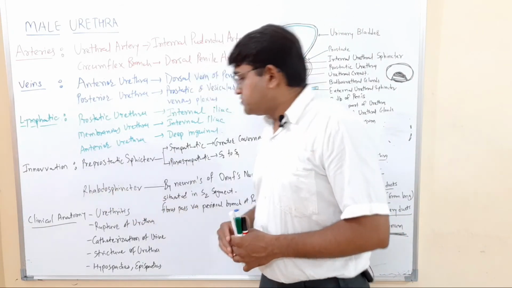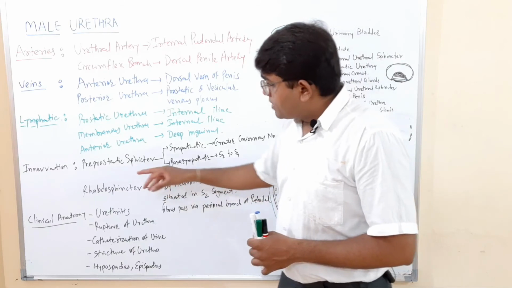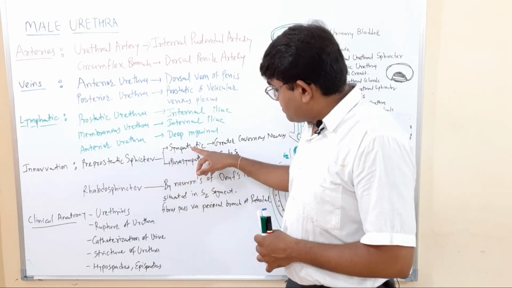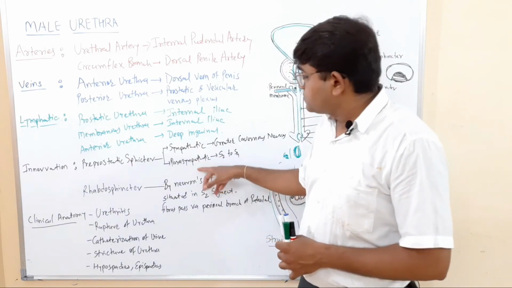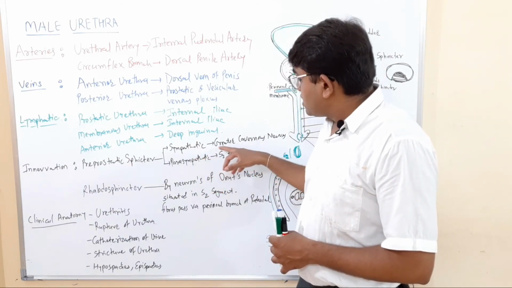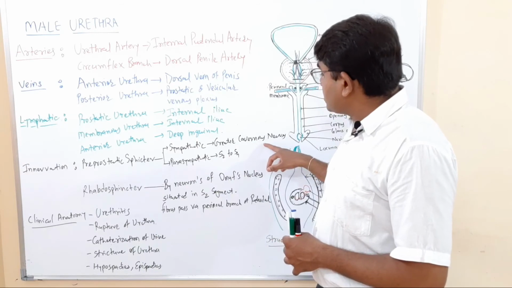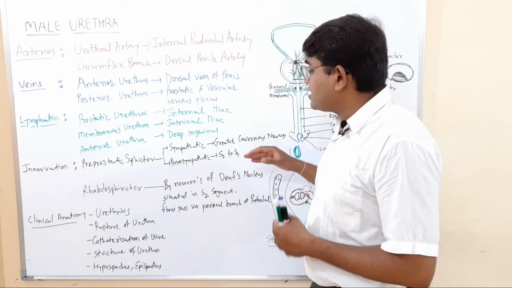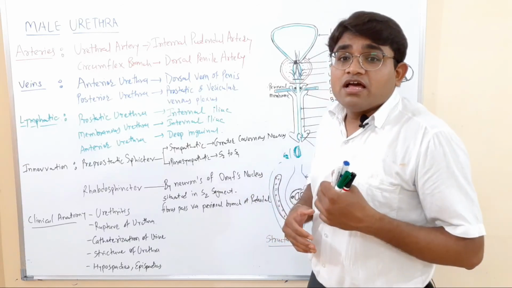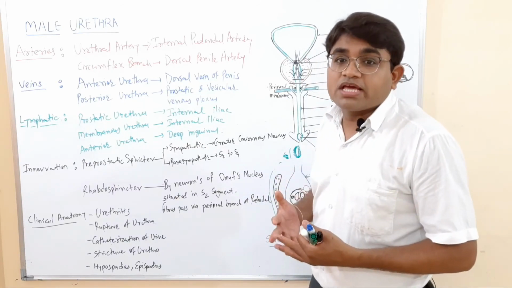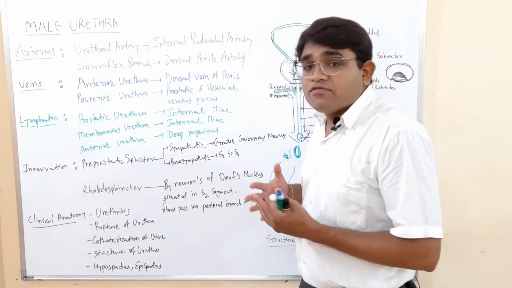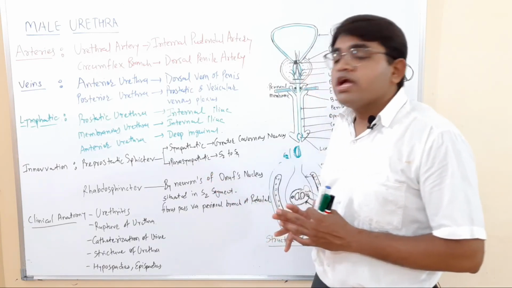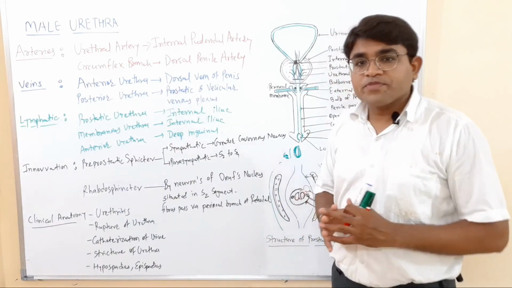Then the nervous innervation. The preprostatic sphincter has both sympathetic and parasympathetic fibers. The sympathetic innervation is by the greater cavernous nerve. We have discussed that it has almost no parasympathetic innervation, but some fibers are present, and they are from the S2 to S4 segments of the spinal cord.